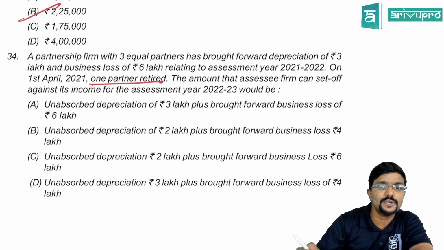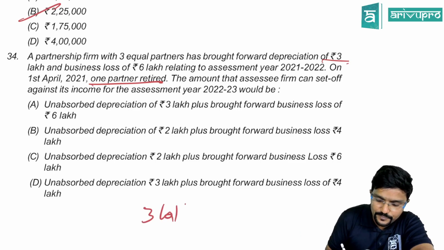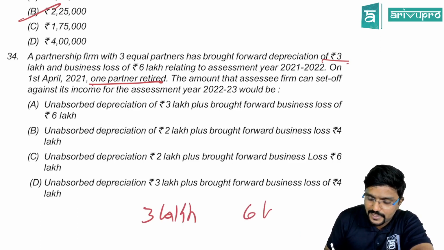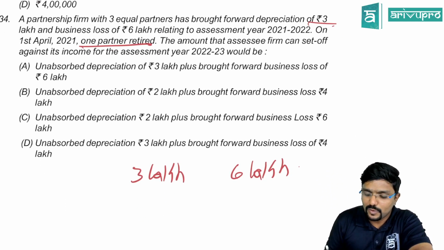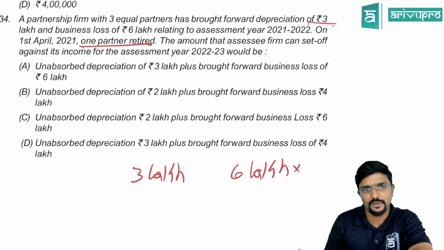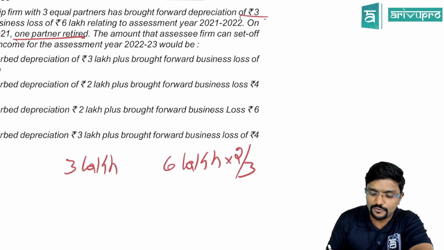With respect to unabsorbed depreciation, they can claim in full. How much? 3 lakh. They can carry forward in full. Whereas with respect to business loss, how much? 6 lakh is there. One of the partners is going, so 1/3 of that cannot be claimed. So the remaining figure they can carry forward is only 2/3, which comes to 4 lakh.